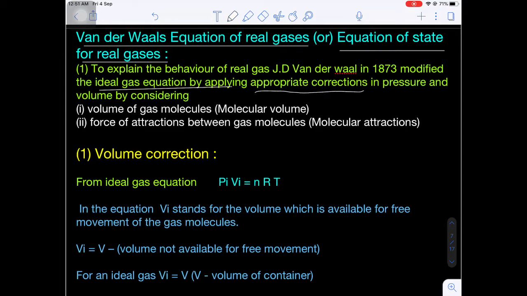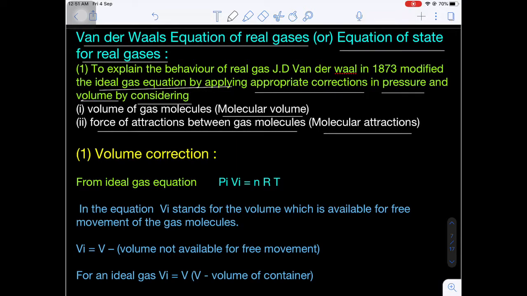He made two corrections in the ideal gas equation. The first correction in pressure and the second correction in volume, by considering the following two conditions. Number one, volume of the gas molecules, that is the molecular volume. Number two, force of attractions between the gas molecules, that is called molecular attractions. He considered these two facts.